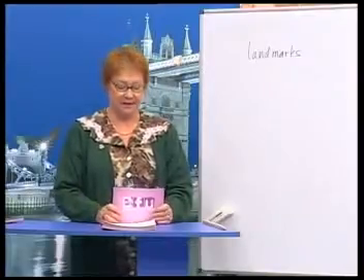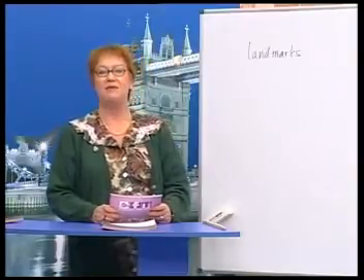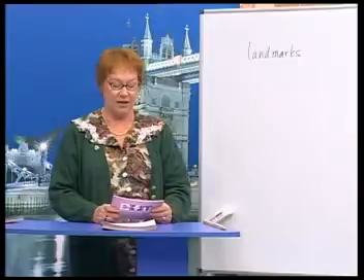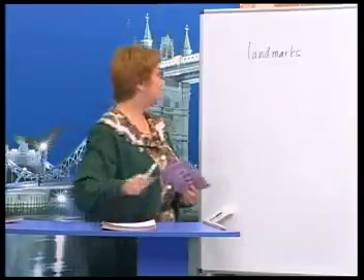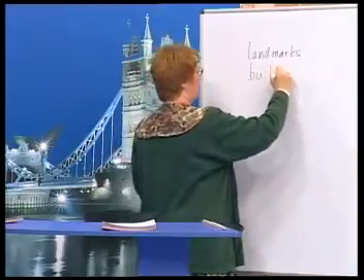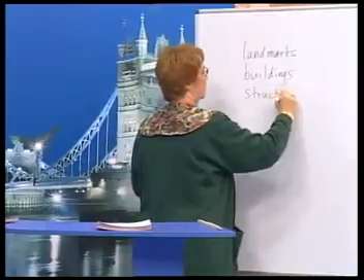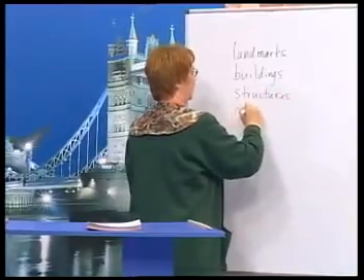Now, some geographic features are not natural. They're made by people. We can call them landmarks, special buildings, structures, or monuments.